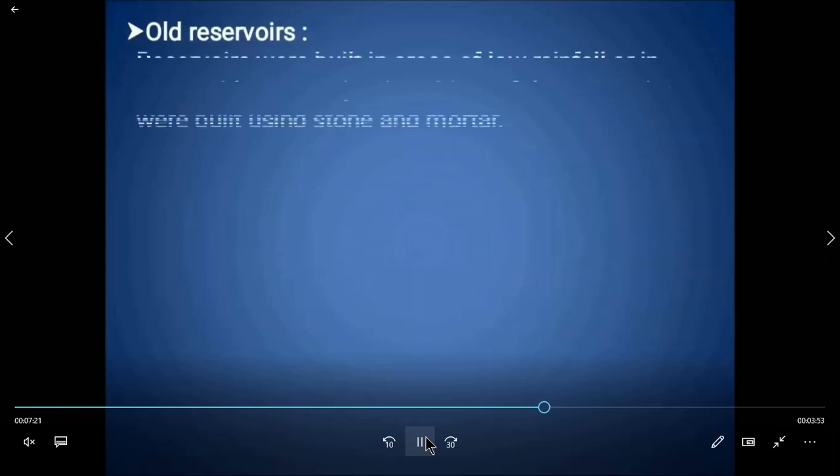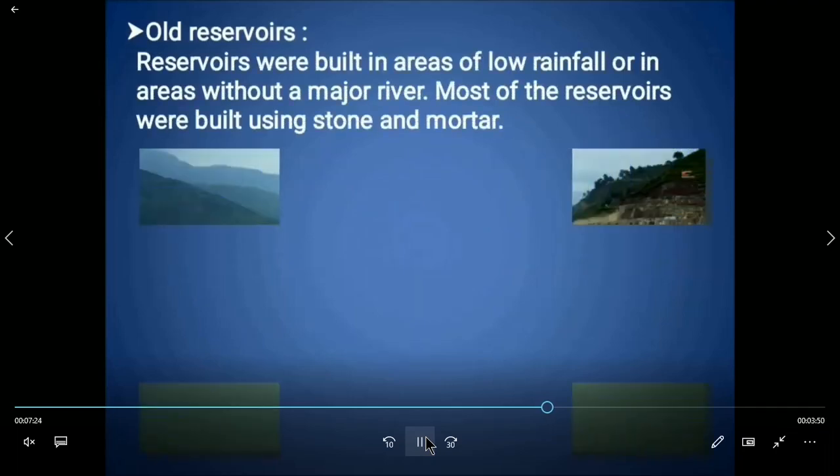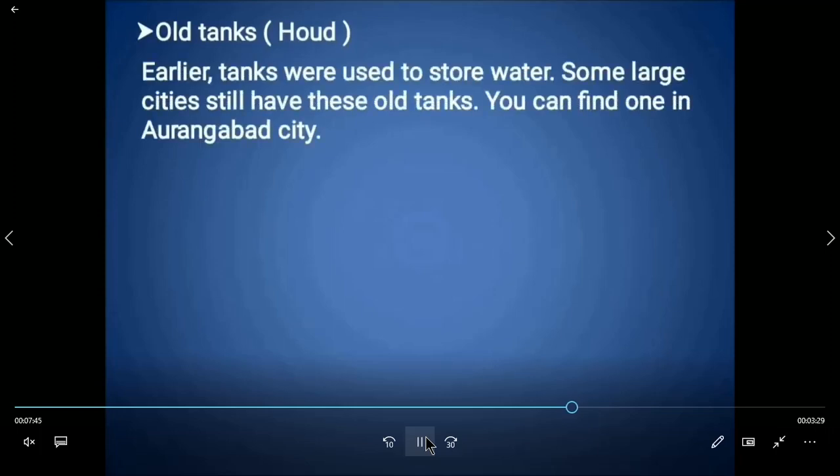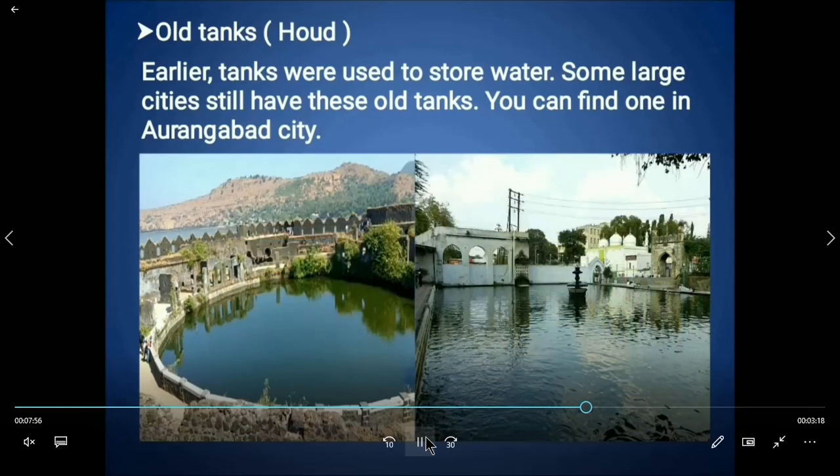The next is old reservoirs. Reservoirs were built in areas of low rainfall or in areas without a major river. Most of the reservoirs were built using stone or mortar. The next one is old tanks. It is called haud. Earlier, tanks were used to store water. Some large cities still have these old tanks. This picture is a tank in the Aurangabad district.